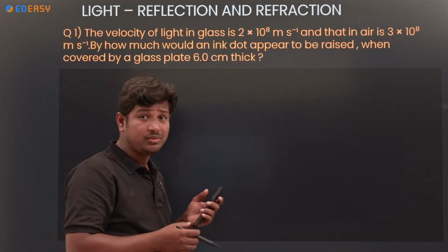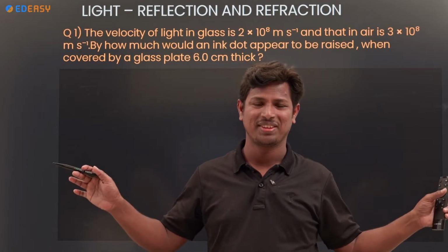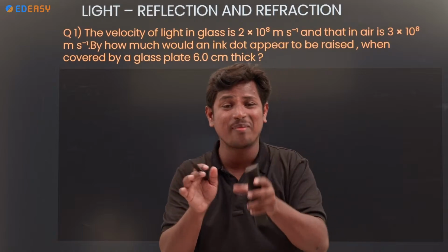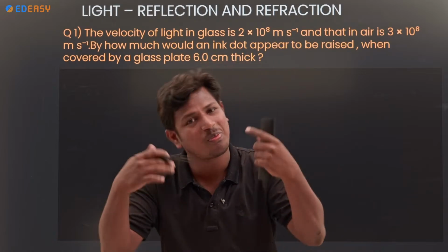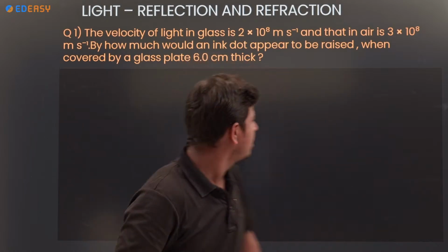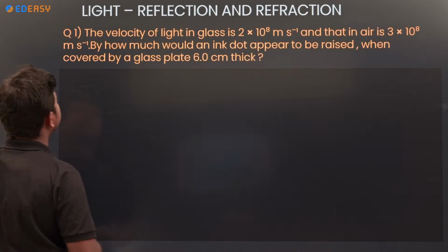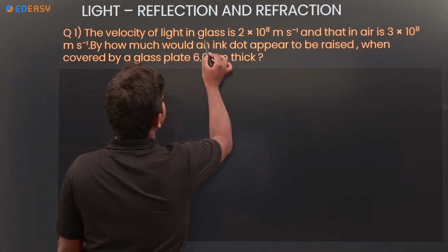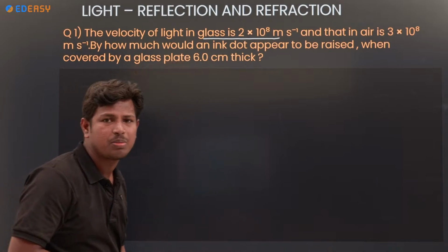Yes. Now this time we have a problem. Don't worry about the problem. If you worry, the problem becomes a problem. So listen here, what is the given information? The velocity of light in glass is 2 into 10 to the power of 8 meter per second.